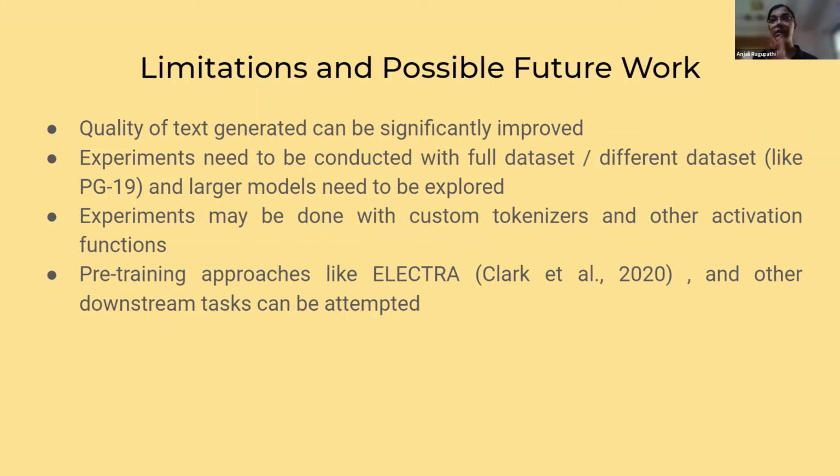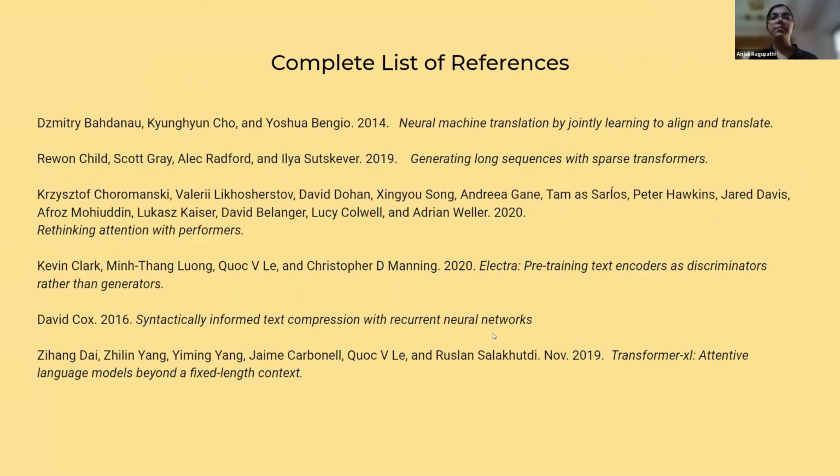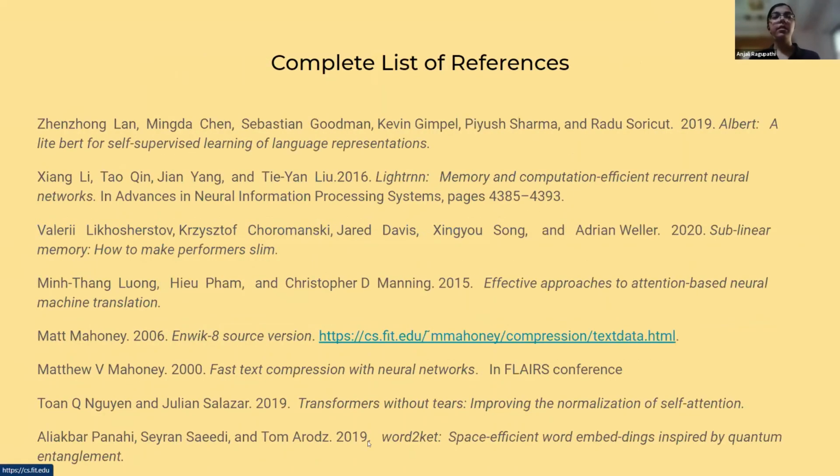Experiments have to be conducted with a much larger data set like PG19. And if there are resources available, we would need to explore larger, deeper models with more parameters. Experiments can also be done with custom tokenizers and other activation functions. And we could also try pre-training approaches for adversarial training, and also try to implement our model with other downstream tasks. So then it's just a complete list of references.